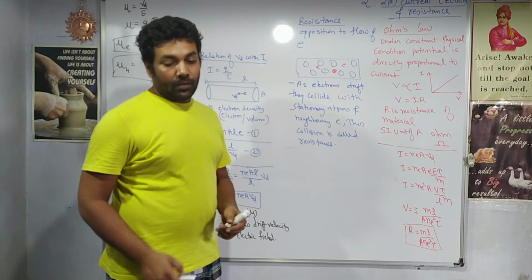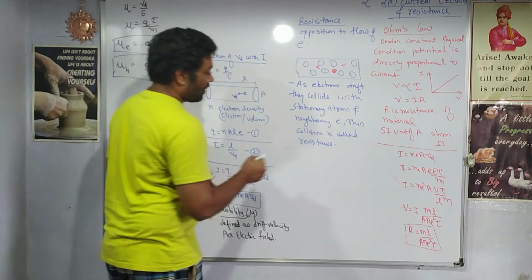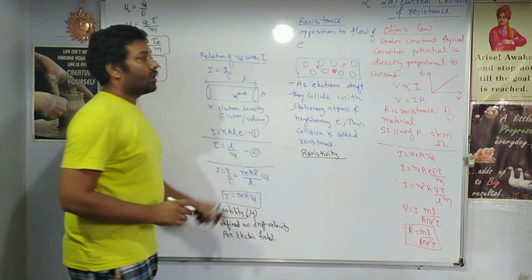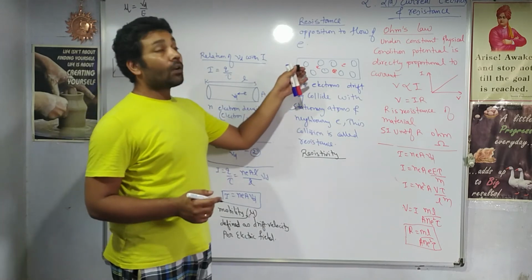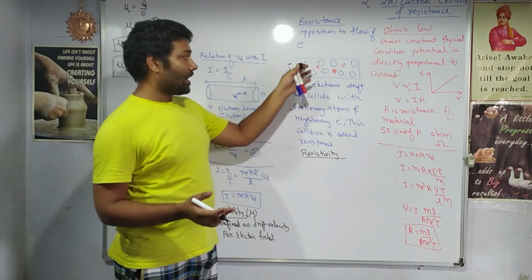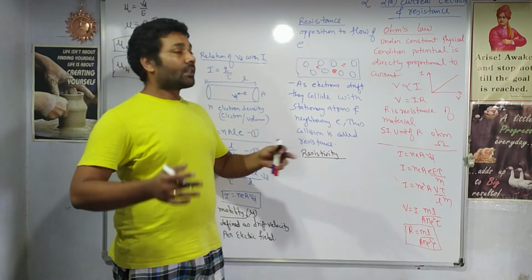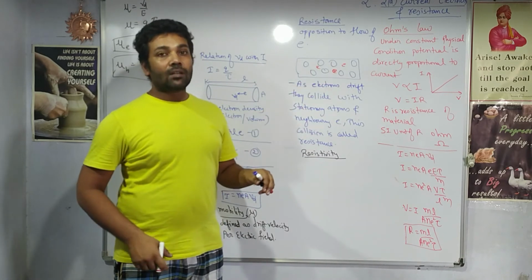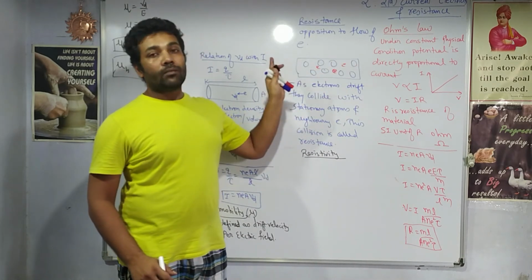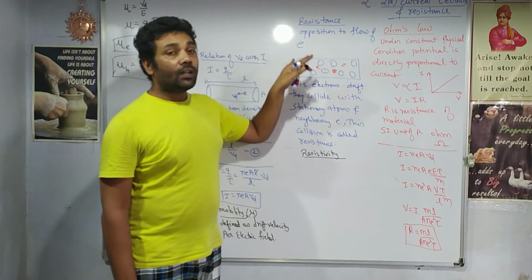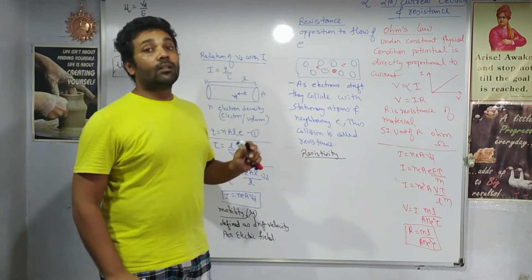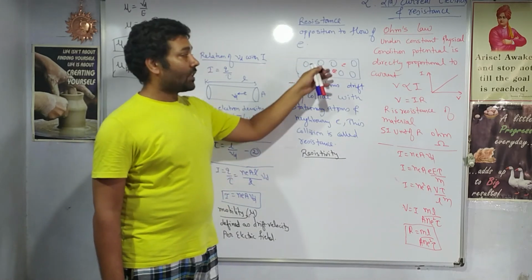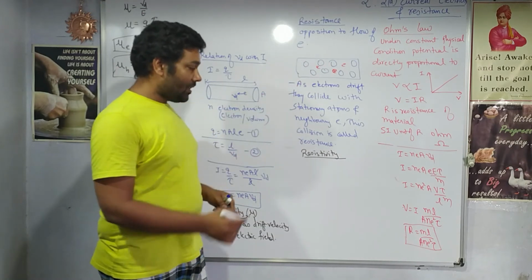Then the next topic which we have is resistivity. Resistivity is a property of a material, right? Let's say if I take gold, we'll have some specific resistance. Gold, the arrangement of atoms is different. If you take silver, again the arrangement of atoms is different. If you take wood, again the arrangement of atoms is different, right? So depending upon the arrangement of the atoms and availability of the electrons, every material will have a different resistance, and that property of different arrangement of atoms, different arrangement of electrons, is called resistivity.